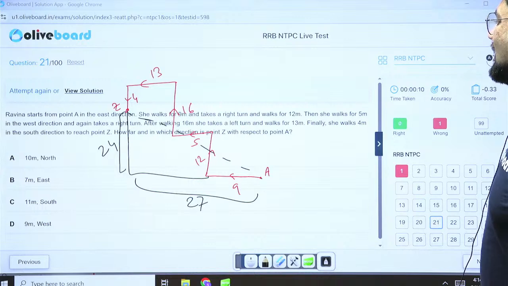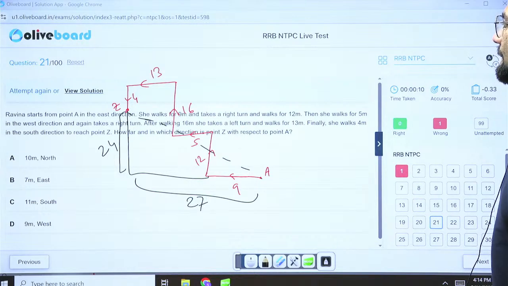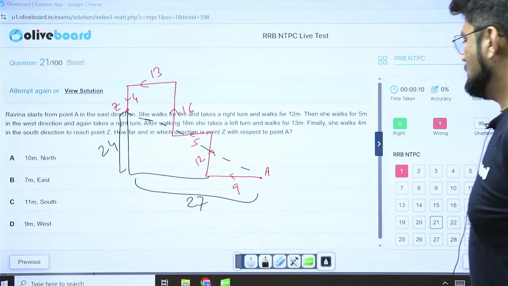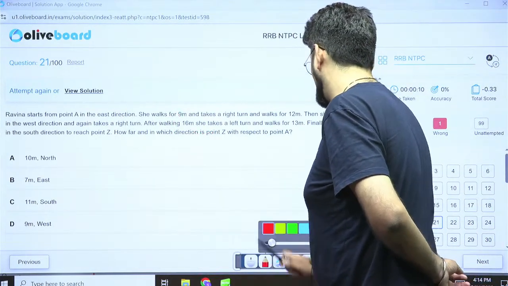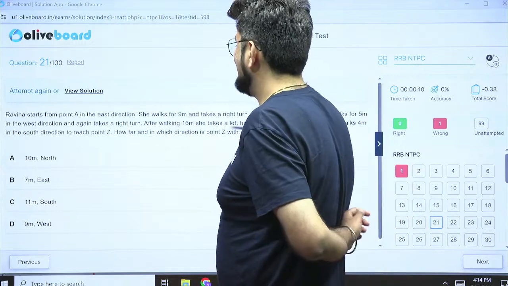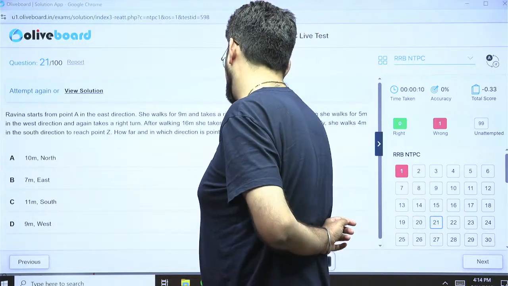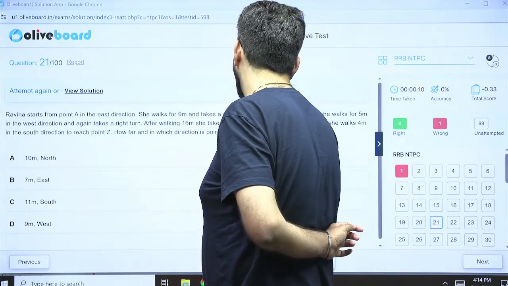Is something wrong? How far in which direction is Z with respect to A? Okay, let's try it again. I believe something has gone wrong. Ravina starts from point A in the east direction. Oh, sorry. I got my error. I'm so sorry.